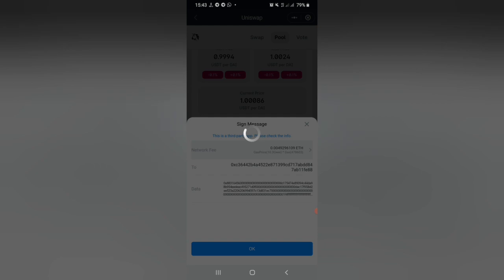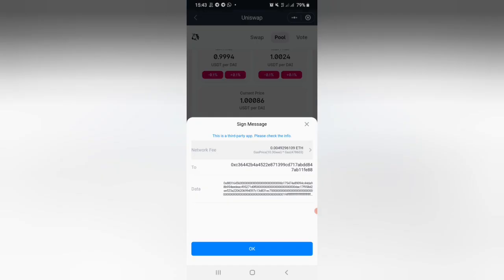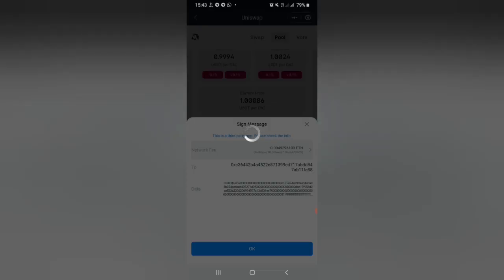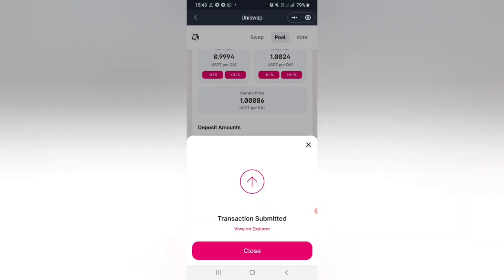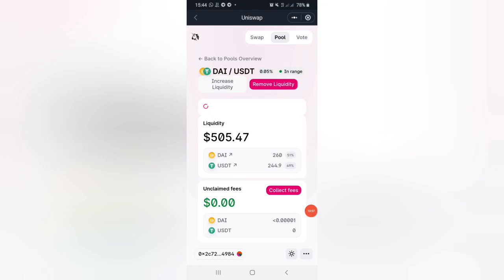It depends on the upper limit and lower limit values given on the left and right sides. Just hit the supply button. You can see that I have added $505 equivalent liquidity in this Uniswap.